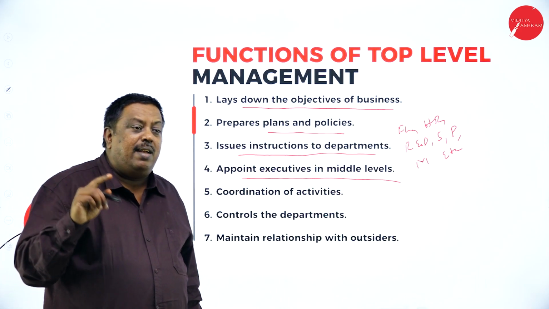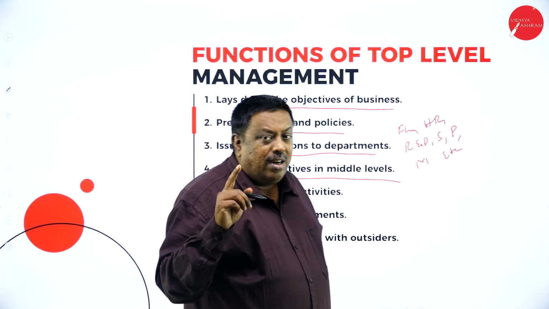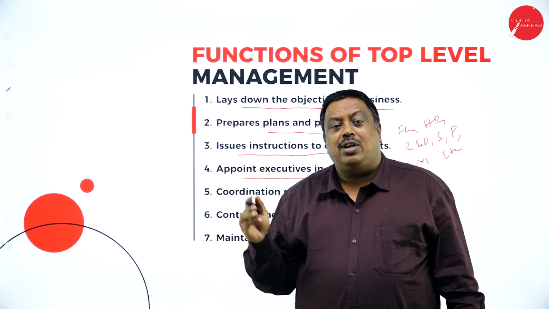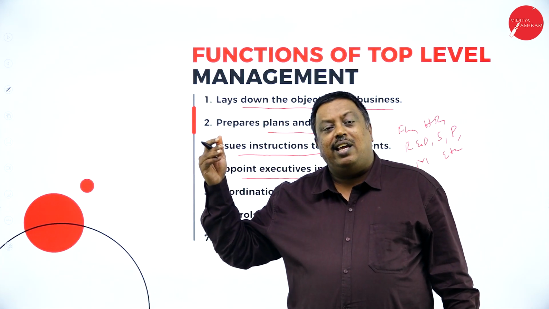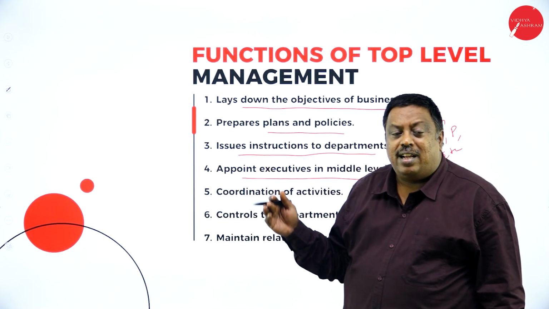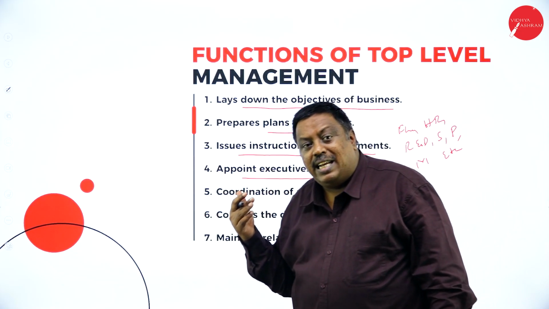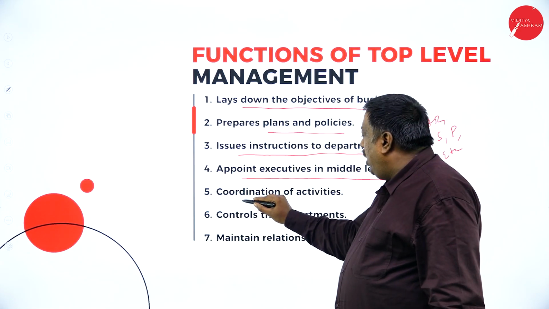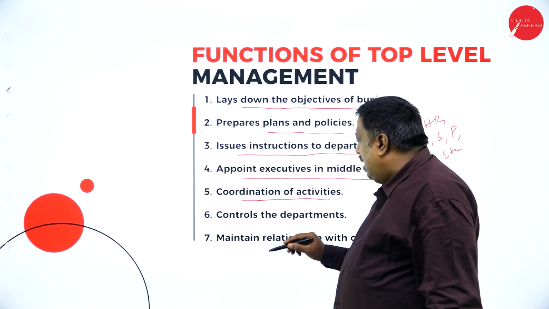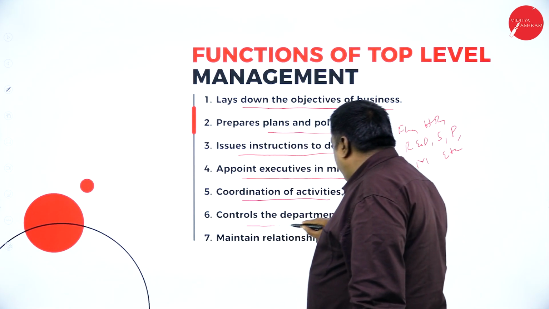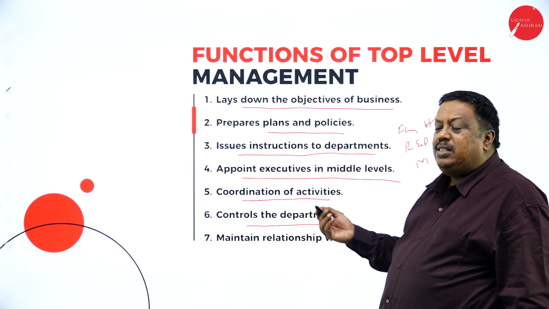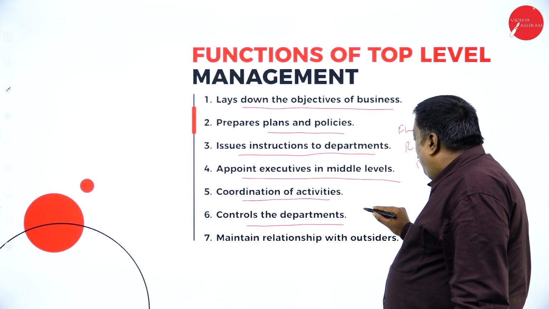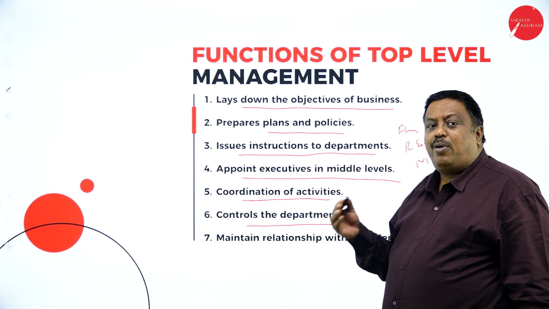Means here a right person should be appointed for the right position. Then he is going to guide the people who are working in the operation level in a proper manner, and communicates in a proper manner the information given by the top level. Coordination activities will be had here, and controls the departments. Controls the departments is nothing but here the top level management will have certain policies.